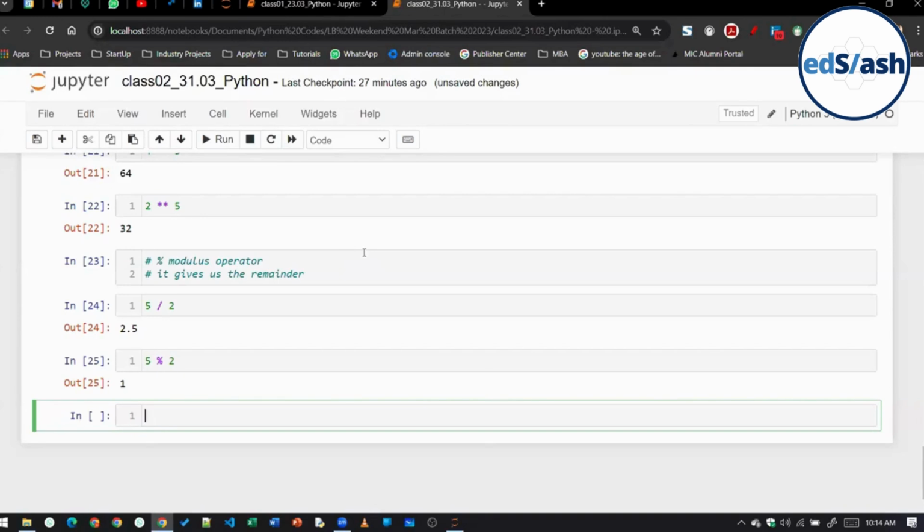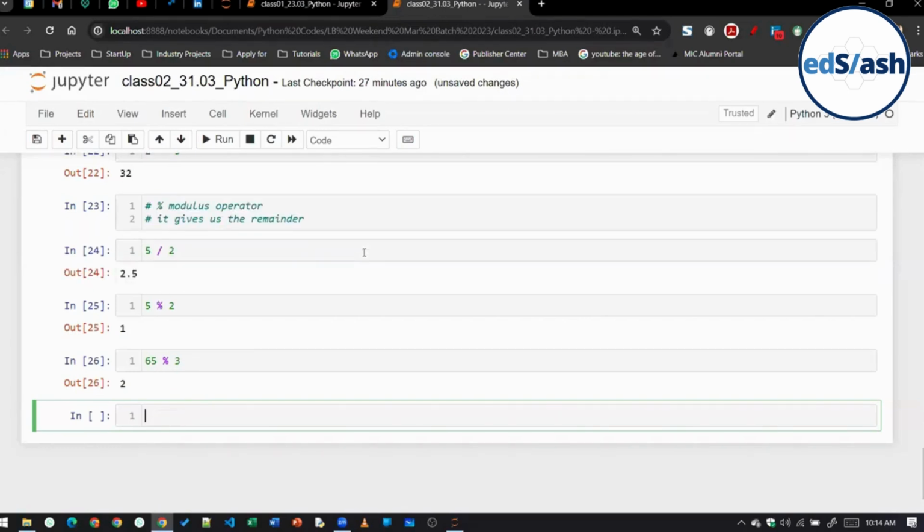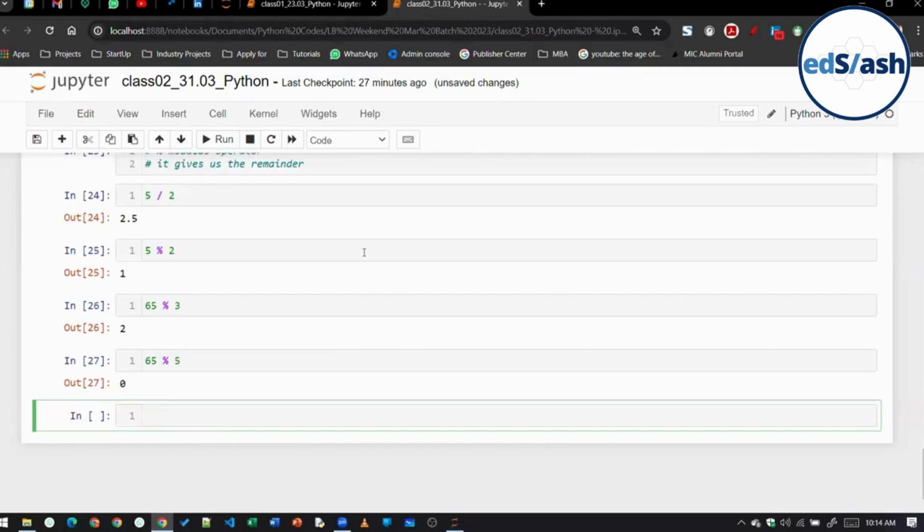Another thing that Shashank said: if you want to check if a particular number is completely divisible by another number or not. Suppose there is 65 and I want to check if 65 is divisible by 3 or not. It is giving me 2. But if I write 65 modulus 5, it will give me 0 because 65 is divisible by 5. That is why it gives a remainder of 0. So if we get a remainder of 0, then yes, the number is divisible. If you get anything else apart from 0, then the number is not divisible. As simple as that.